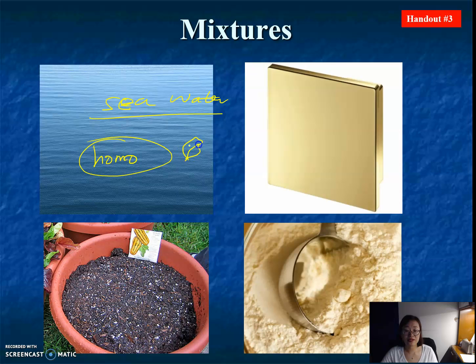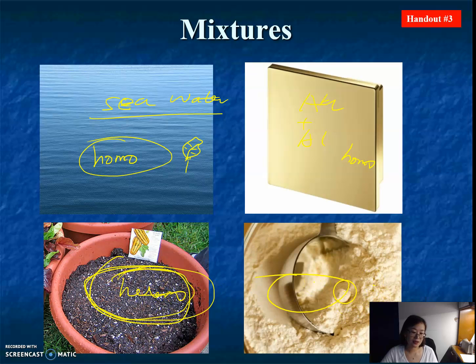If I have a piece of leaf floating there, then that will be a heterogeneous mixture. The same goes for this metalloid. Maybe it is made from gold and aluminum, but I cannot see which part is gold and which part is aluminum. So it's a homogeneous mixture. But for these two examples, I can definitely see different components there. This is heterogeneous. And for the last mixture, I can see big chunks and smaller chunks. So it is a heterogeneous mixture.